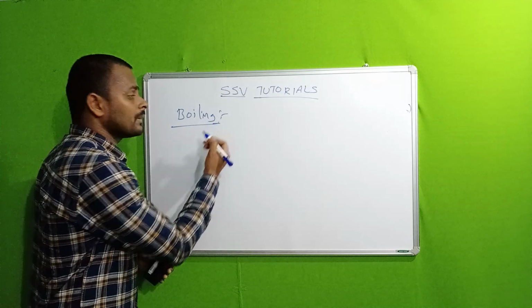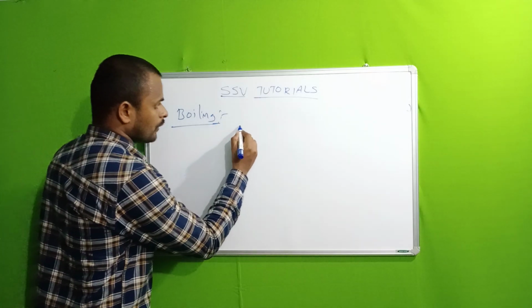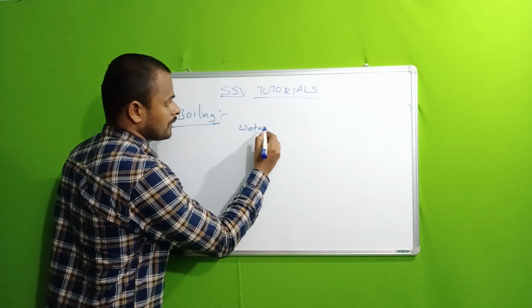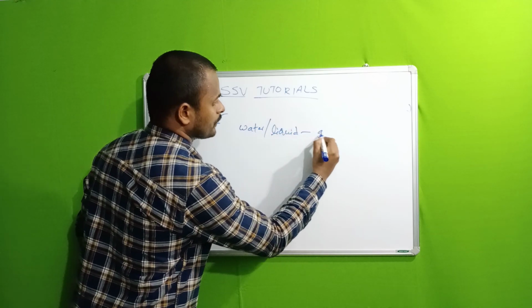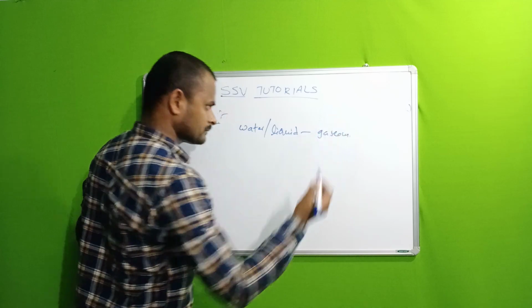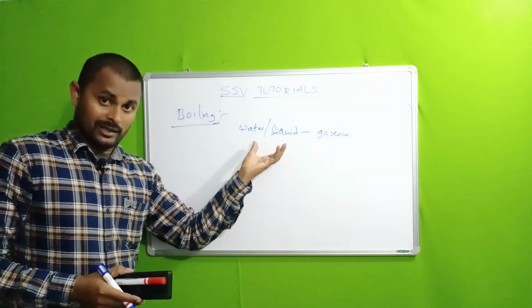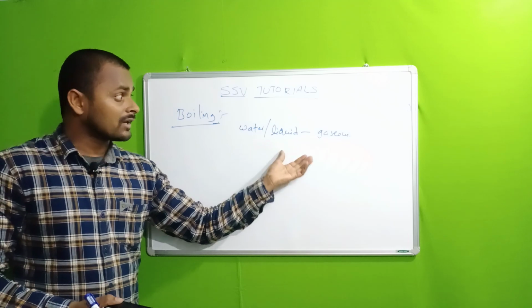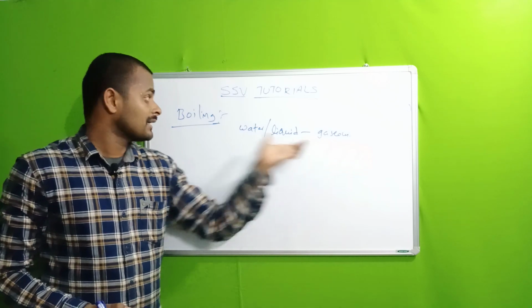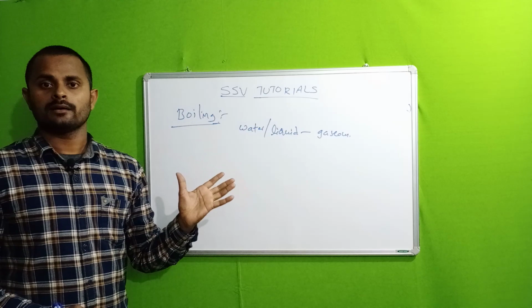So what is meant by boiling? Here the water or liquid converts into gas. The liquid state of molecules converting into the gaseous state is called boiling.